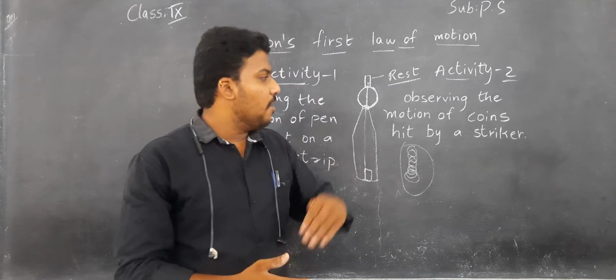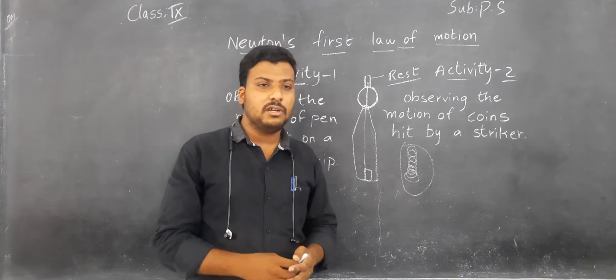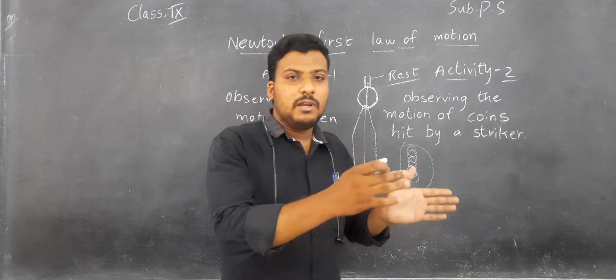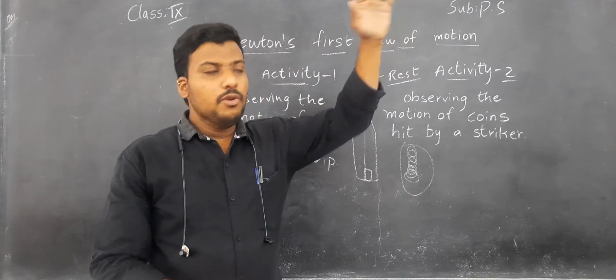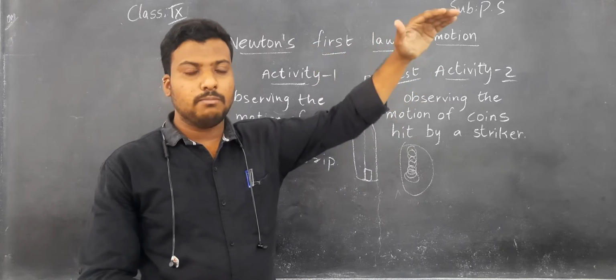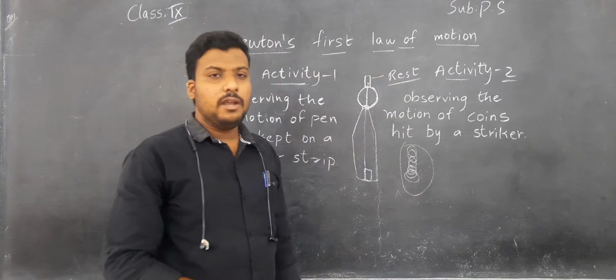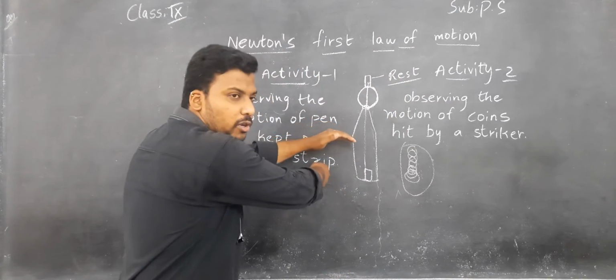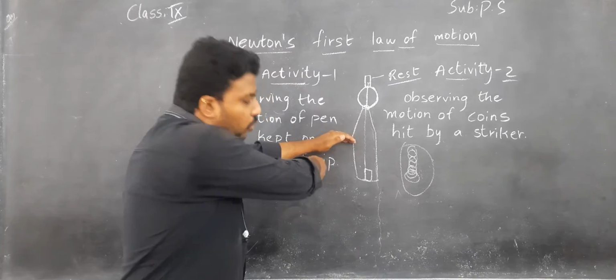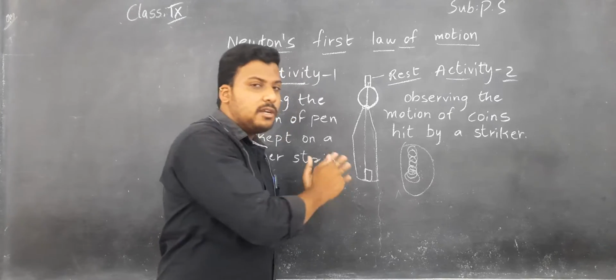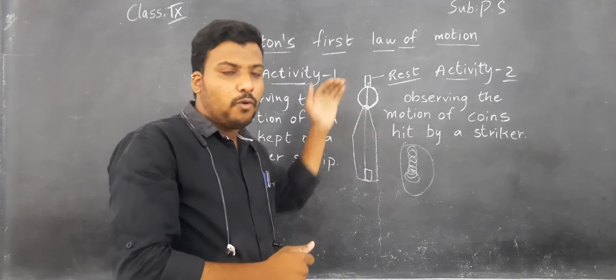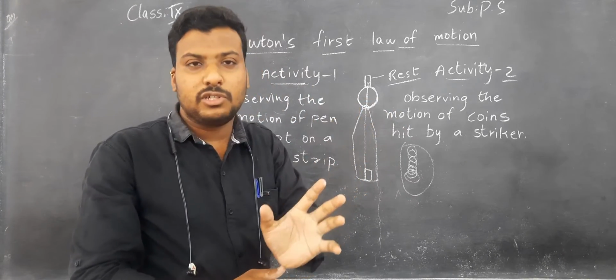Understand, children? And one more example I will say, children. You know, in a cupboard or shelf, there will be a number of books. You want to take out only the physics book from that stack of books. Then you will apply a large amount of force only on the particular book to remove that. While you are removing only that particular book, will all the books come out, children?